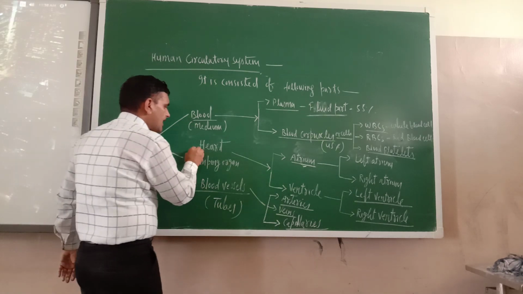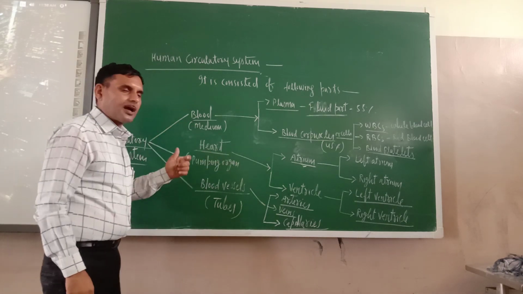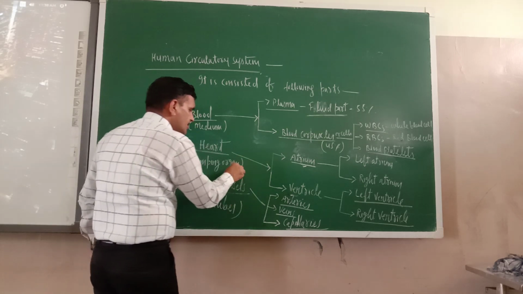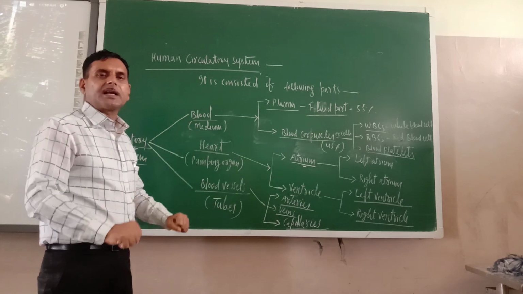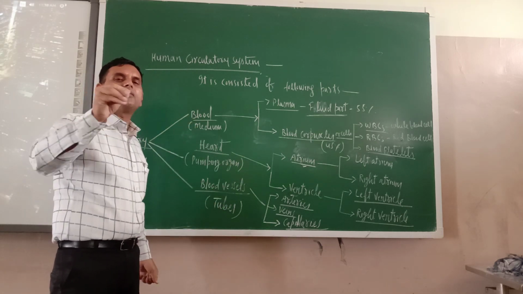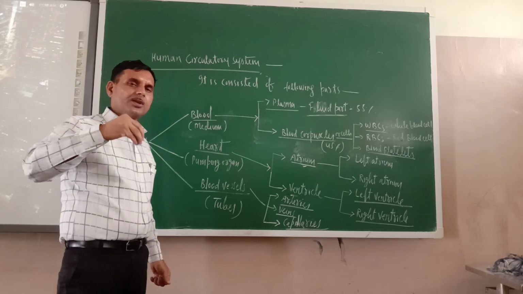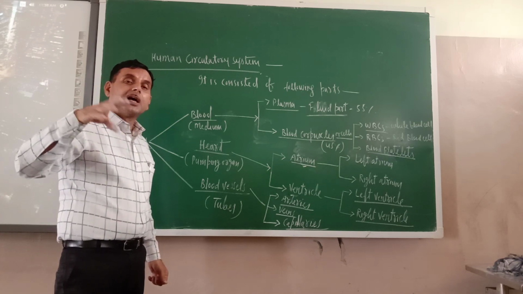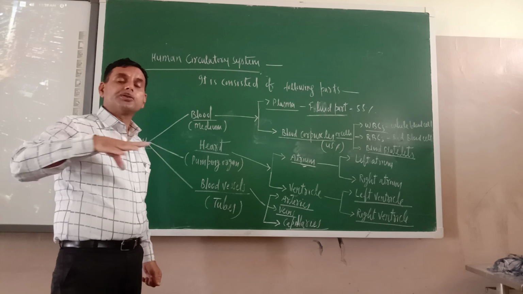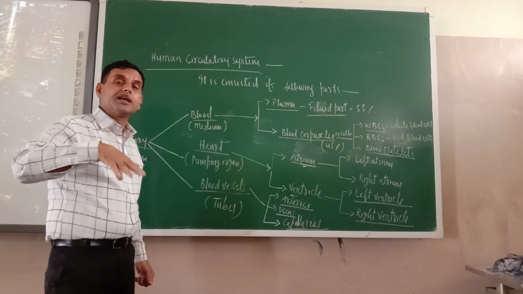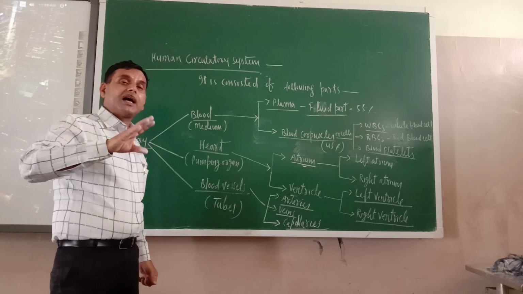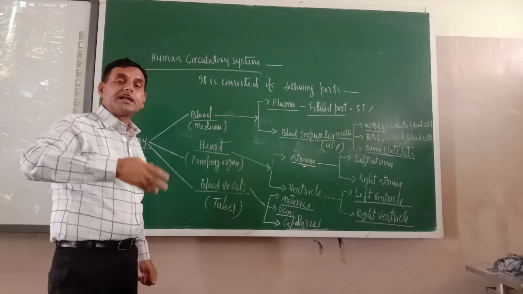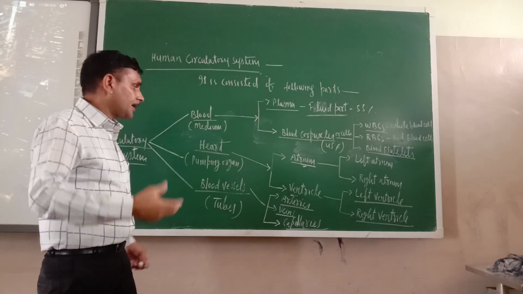Second one is the heart. Heart is the pumping organ of circulatory system. It will act as a pump. Just see, heartbeat. Have you heard or not? Why is heartbeat produced? Heartbeat is produced because it is continuously pumping. Because of that pump only, it is producing heartbeat.